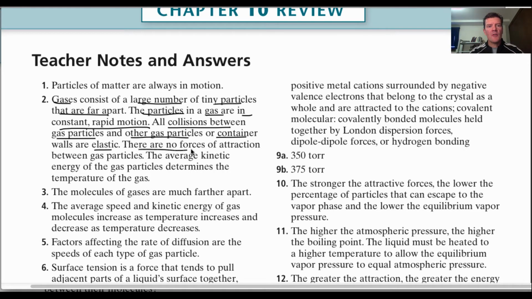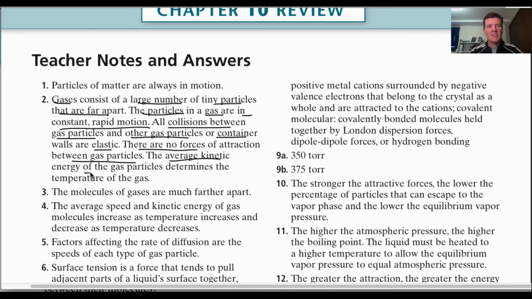Number four, there are no forces of attraction between gas particles. They don't get close to each other and then kind of hang out, shake hands for a little while, and then move on. They just pass each other, don't even notice each other, keep moving on, or bounce off each other and have no loss of total kinetic energy.